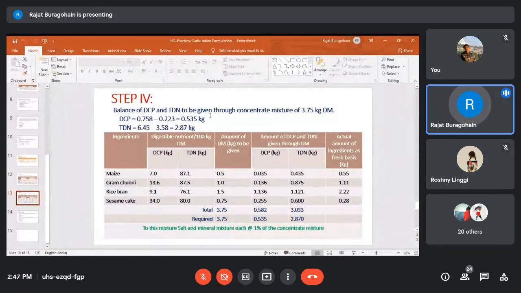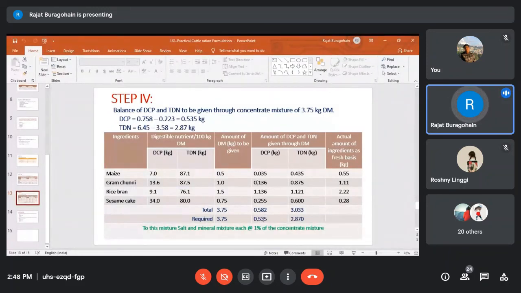Then balance of DCP and TDN. For that, you have to formulate the concentrate mixture, and this way you can divide the quantity. Total is 3.75. This is the total dry matter maximum. So you have to distribute among the different concentrate feed ingredients, and here, of course, depending on the requirement of DCP and TDN, the quantity of different ingredients will change. And here I am putting 0.5 kg maize, 1 kg gram chuni, rice bran 1.5, and sesame cake 0.75.